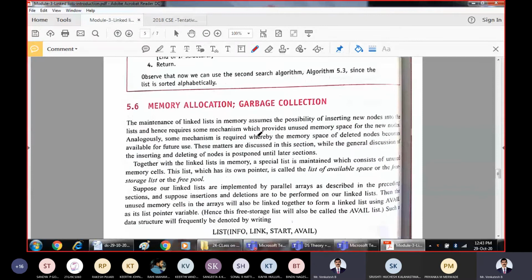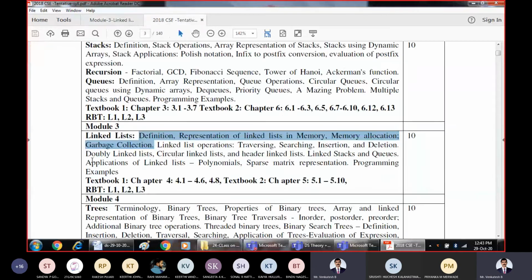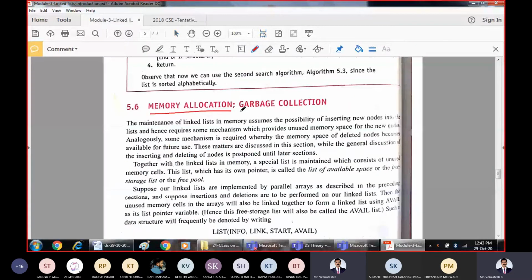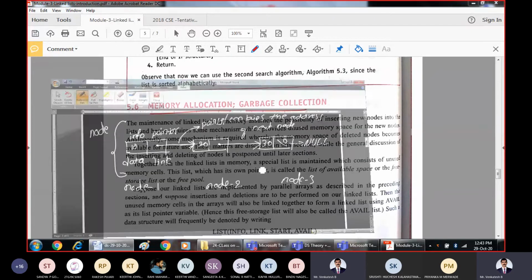So one more example they have taken. What we have seen is the representation of a linked list in memory, and now the allocation of memory and garbage collection. How do we allocate memory to the nodes? So, memory allocation and garbage collection. If you want to allocate memory to the nodes of the linked list, there must be memory available first.